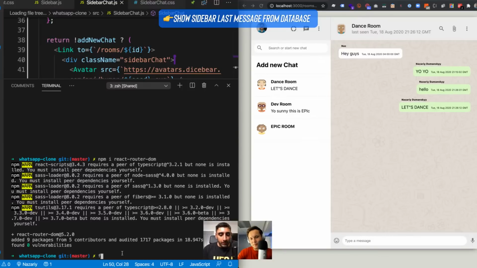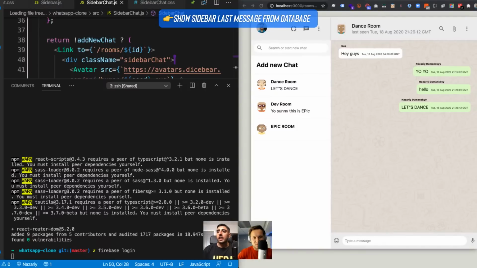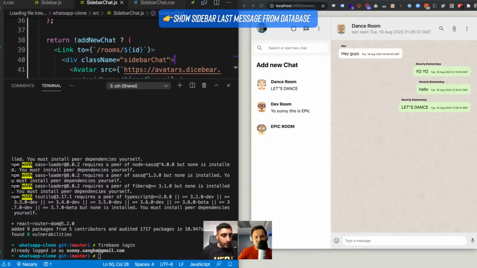So guys, what we need to do now is go to Firebase. Actually, one minute, I just realized if I log in, I think I'm logged into my account. But what I could do now is deploy this project. We'll log in, it's fine, but we could do it.